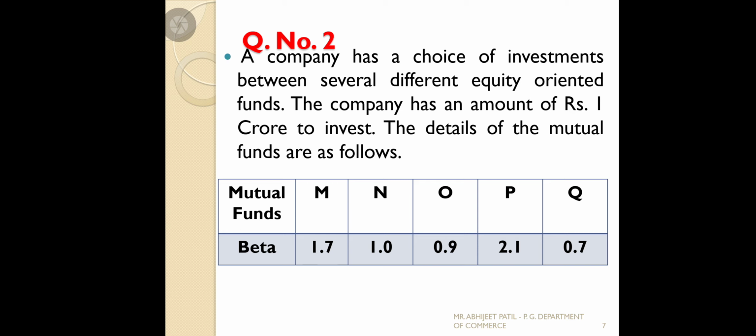This question is quite different from earlier problems. How will this problem be different? See the question number 2. A company has a choice of investment between several different equity oriented funds. The question is given directly on equity oriented funds, meaning the company has the choice, and the company has an amount of rupees 1 crore. So the company is having 1 crore to invest, and the details of mutual funds are already given.